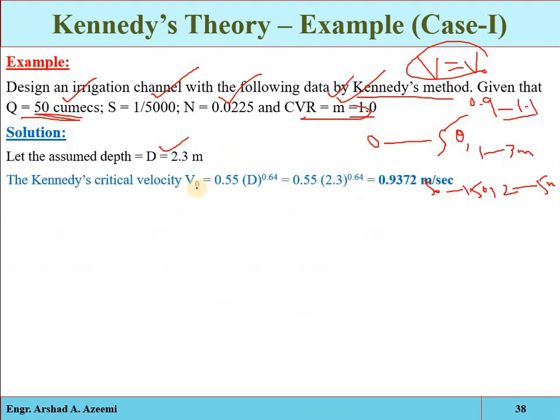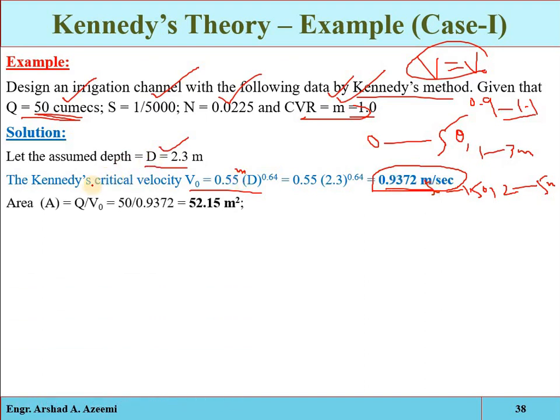Now see, by the Kennedy theory, we also have m, but m is equal to 1, so you will get the critical velocity. If the depth of water is 2.3 meters, then the critical velocity will be this one, so that silting and scouring may be avoided.